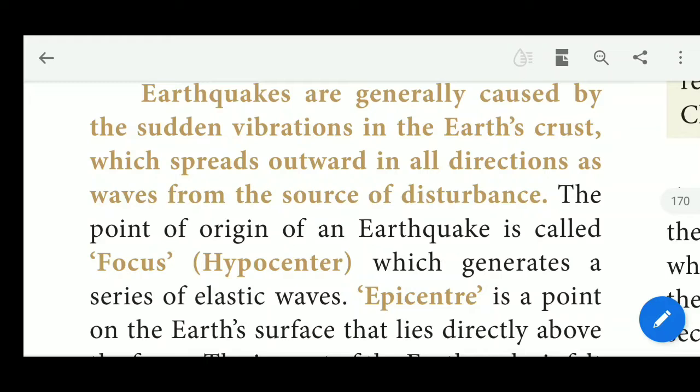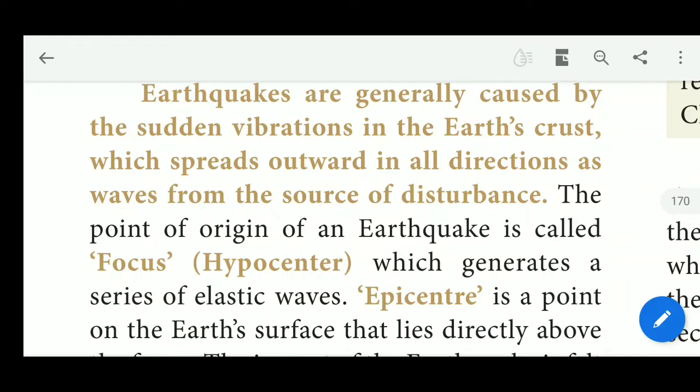The epicenter is a point on the earth's surface that lies directly above the focus. The impact of the earthquake is felt the most at the epicenter.